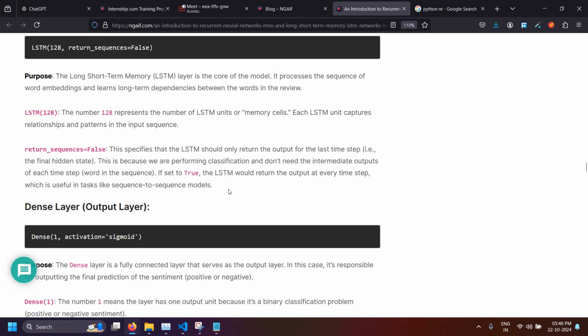So if you want to look at what is going on inside it, you can change this to true, but we keep it false, because we are focusing on the final output and not the intermediate outputs. This is the reason I kept return_sequences as false.